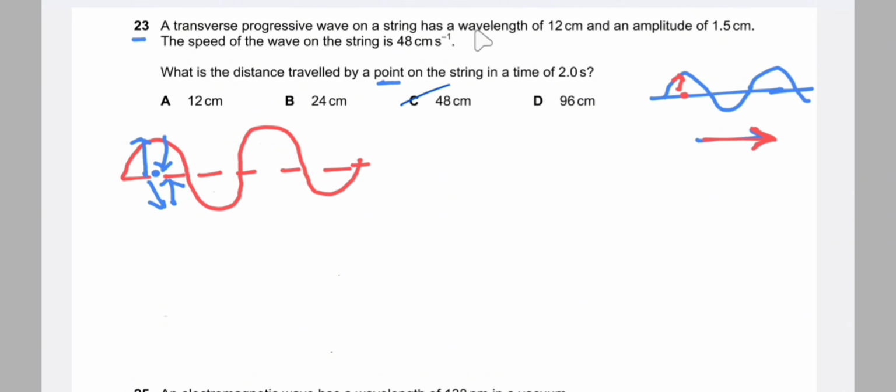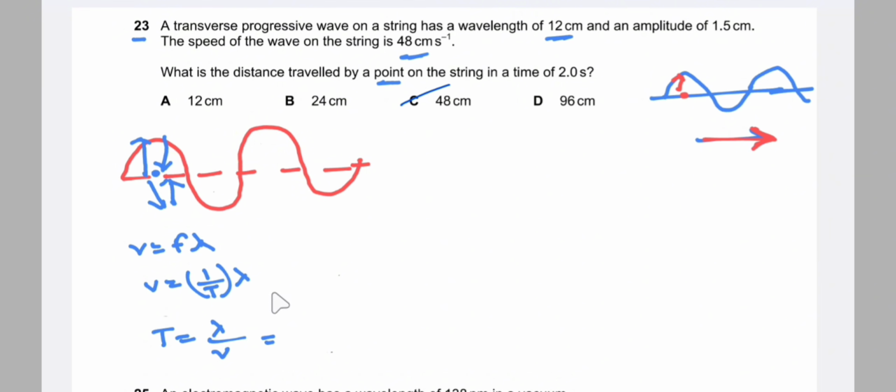So we are given the wavelength and the speed. We know the equation v = f λ, and instead of f we can write that frequency is equal to 1 by time period, so v = (1/T) λ. What is the value of the time period? That is the time taken for one complete wave or one complete oscillation. So the time period is λ by v. The wavelength is 12 and v is 48, so 12 by 48. The answer comes to be 0.25 seconds. So for one cycle, the time is 0.25 seconds.